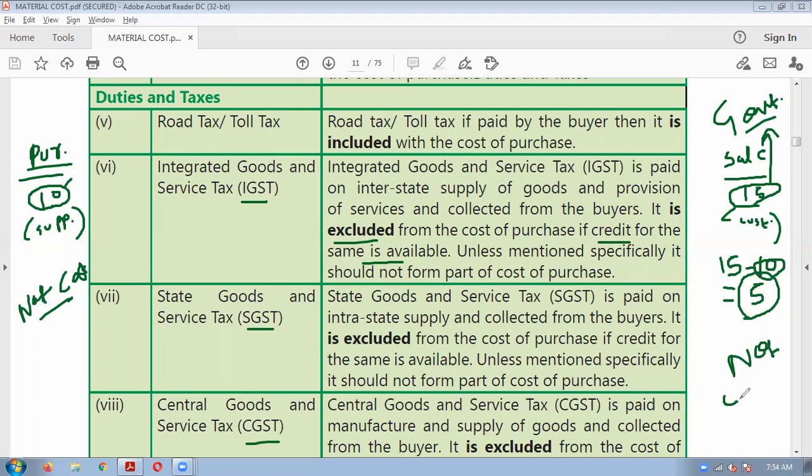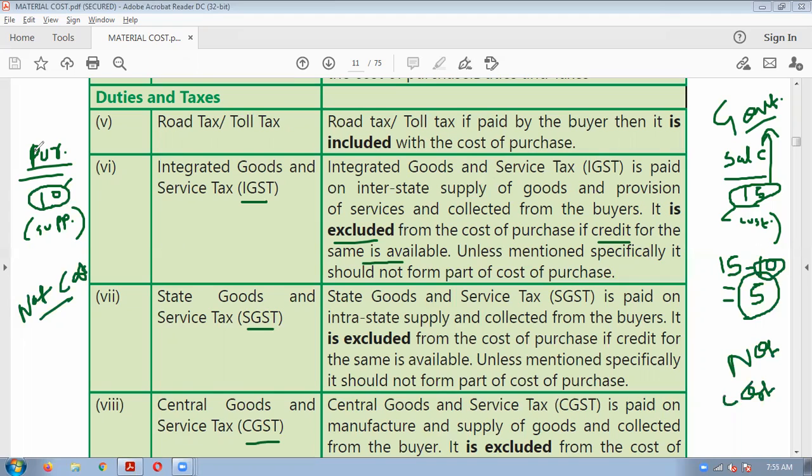Now you would have understood why it is not a cost. Because while purchasing the material, you will pay the GST to the supplier, and while selling the goods, you will collect the GST from the customer. Now the GST which you have collected from the customer, you will have to pay to the government. Now you need not pay this 15 rupees to the government because you have already paid 10 rupees to the supplier, which the supplier will be depositing to the government.